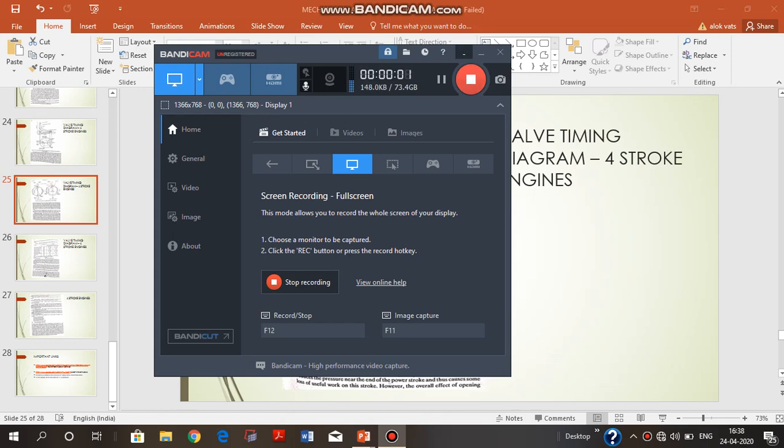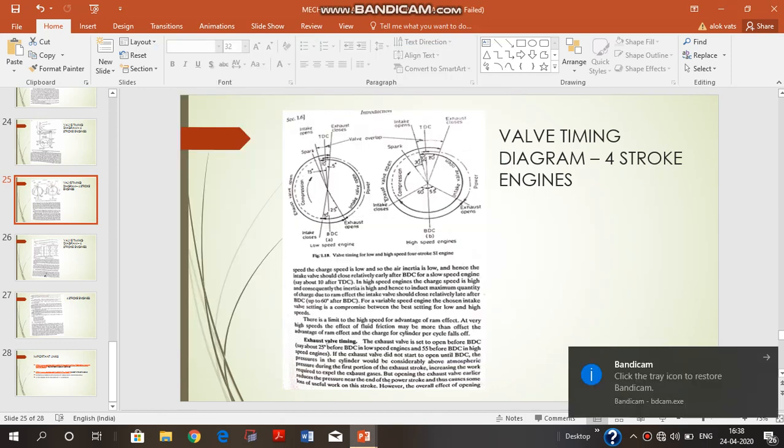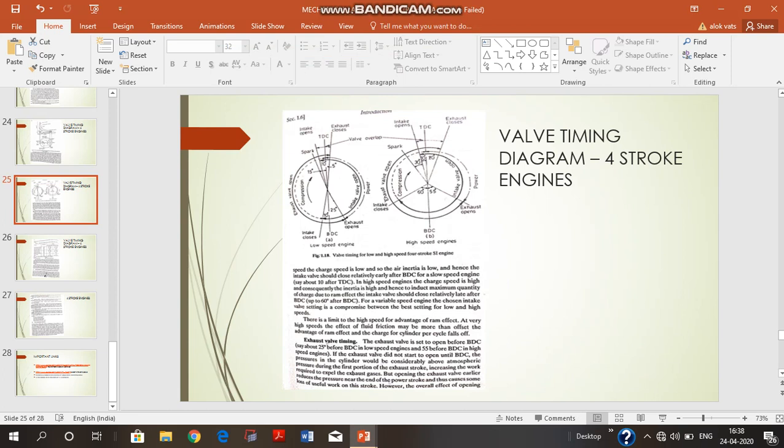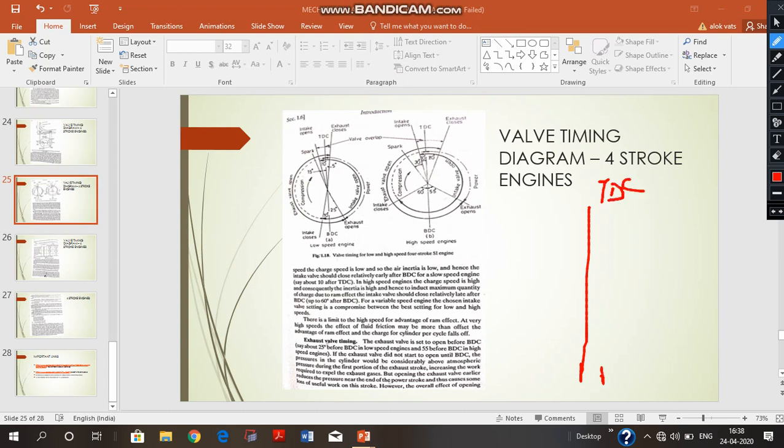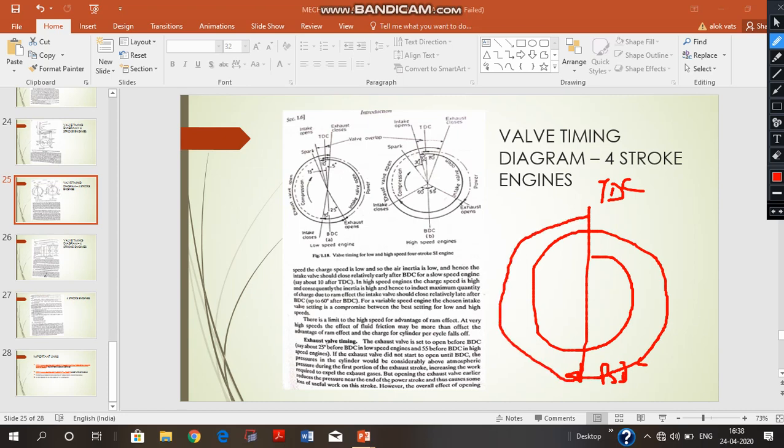In our previous video, we discussed the valve timing diagrams of the four-stroke engines, and we also tried to plot a valve timing diagram like this. This is the TDC, this is the BDC, and this is the suction stroke, compression stroke, and now this is the power stroke. After this point, this power stroke is up to BDC. After this point, you get the exhaust stroke.